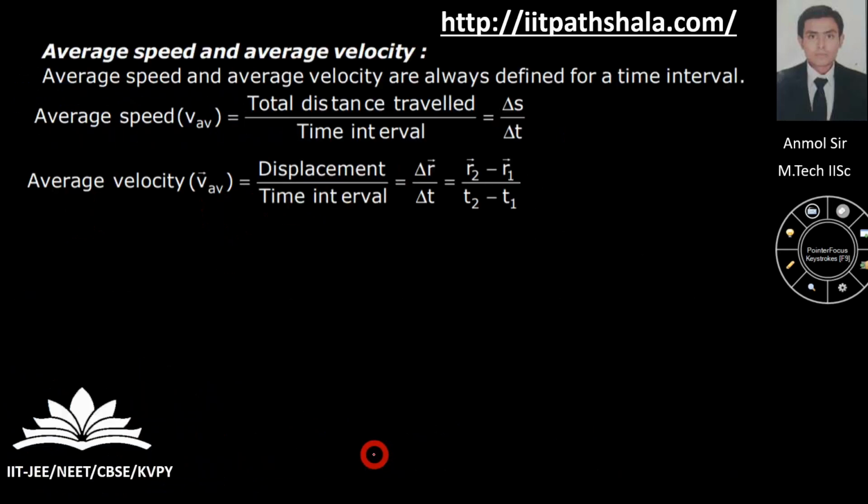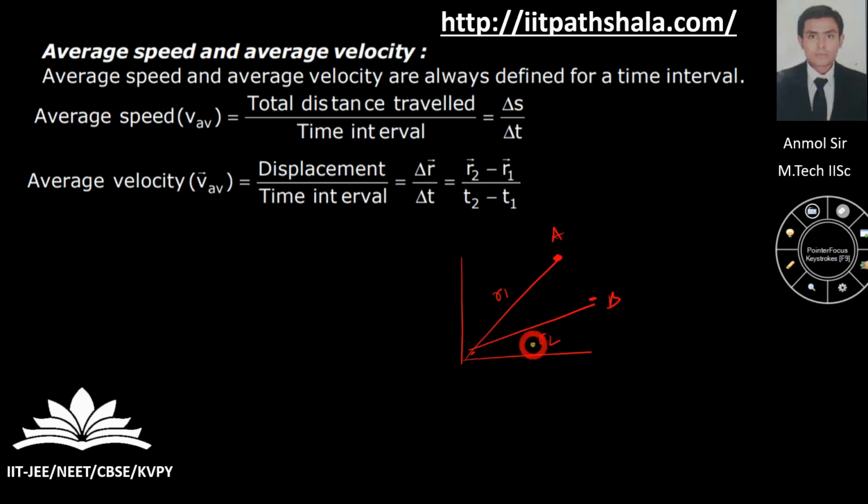Okay guys, so now let us take the average speed and average velocity concept. Average speed is nothing but the total distance you are traveling upon the total time you are taking. Nothing fancy about it. Average velocity is the net displacement you are having. For example, that was your curve, r1, r2, which were defining your position.